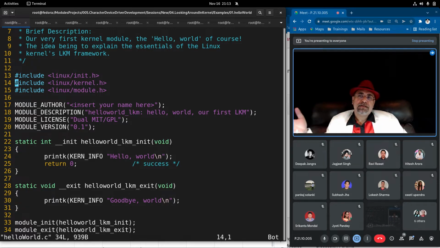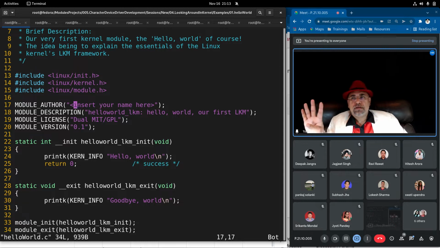You will write a separate header file in which you will write your headers. So generally init.h, kernel.h and module.h are the three header files which usually come, and remember, watch the order. The order should not change. We will write this in a file called headers.h.